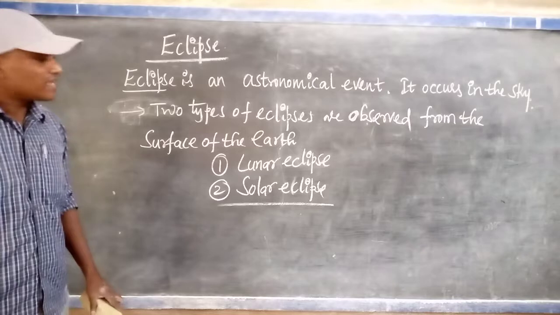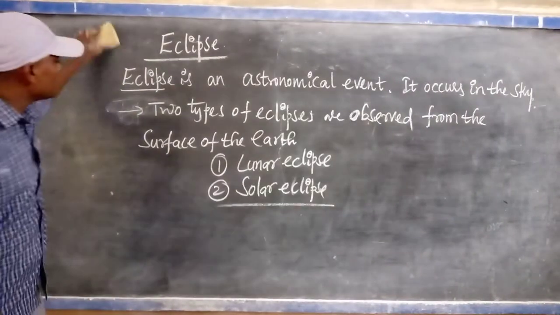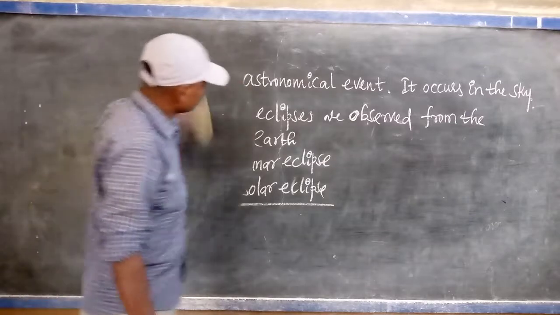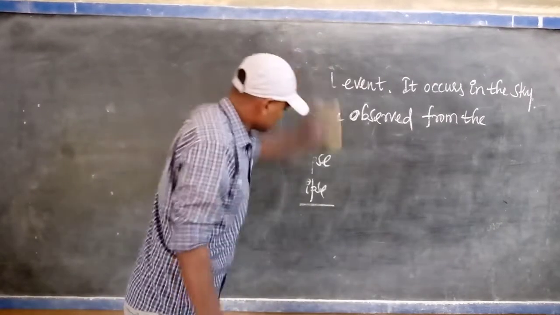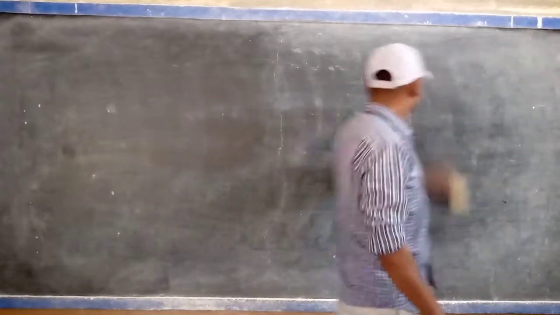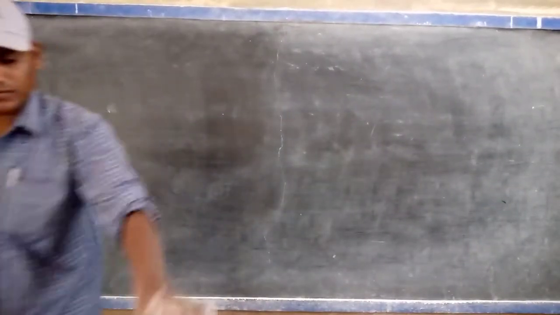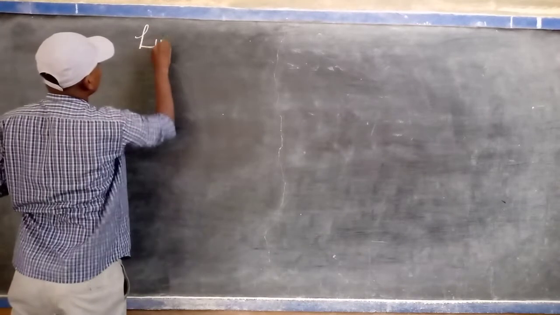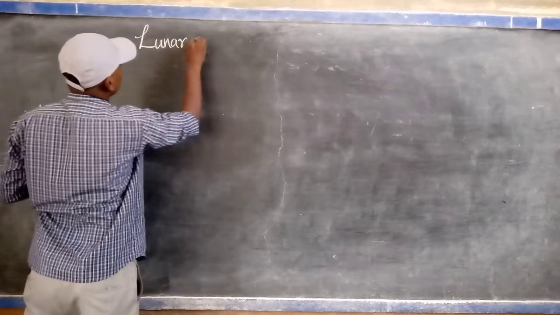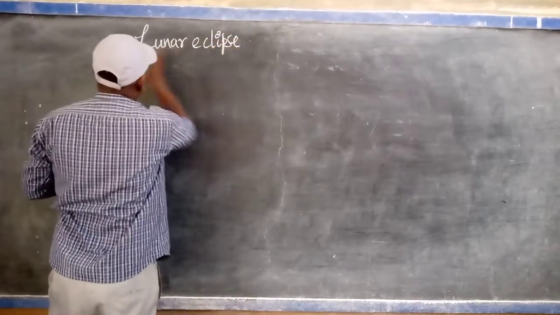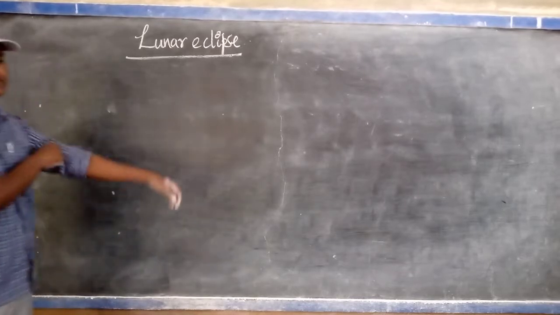How will these eclipses be formed and how many types are there? That is what we discuss in this part of the video. Lunar eclipse.